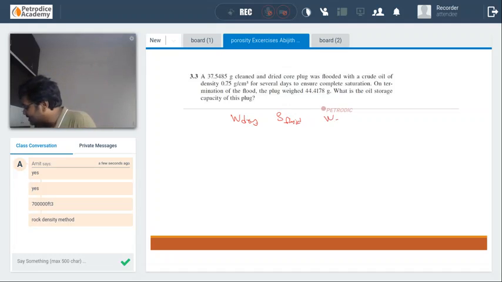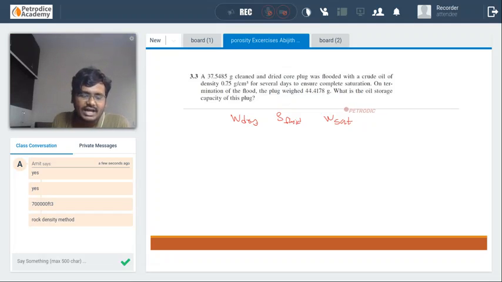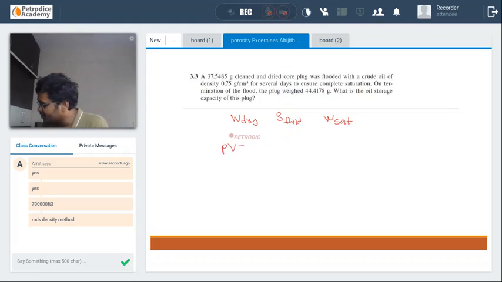So the saturated core sample is right now weighing 44.4178 grams. This particular method is fluid saturation method.